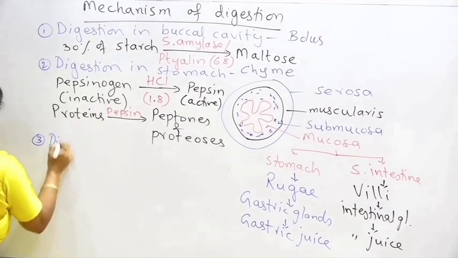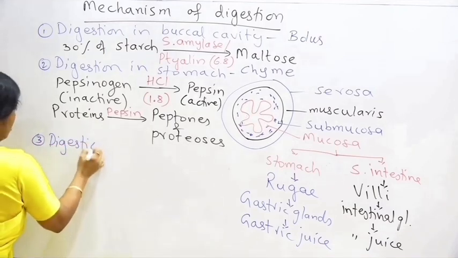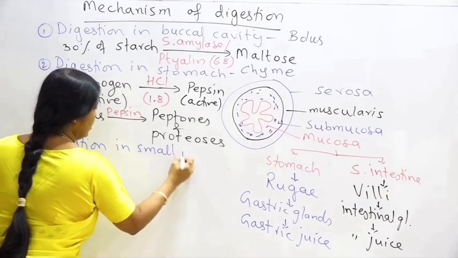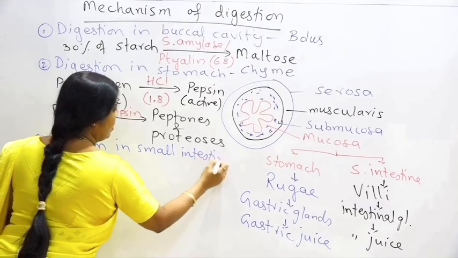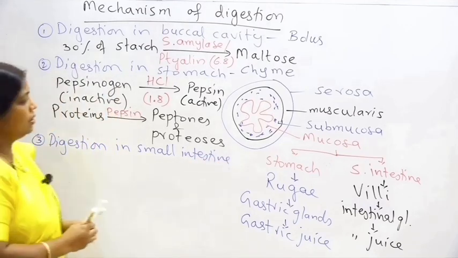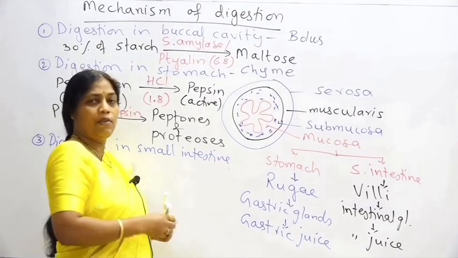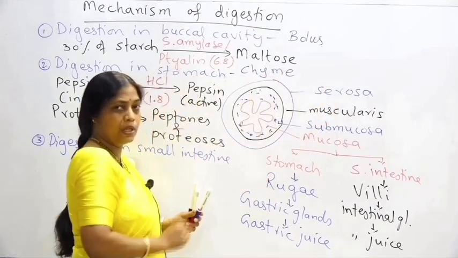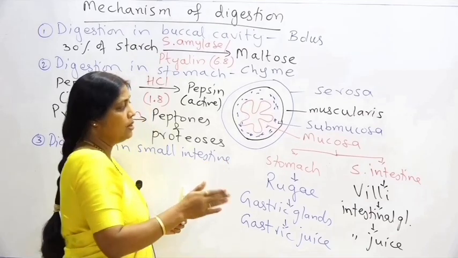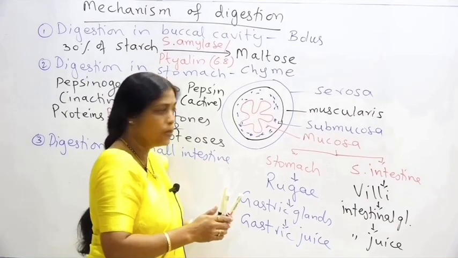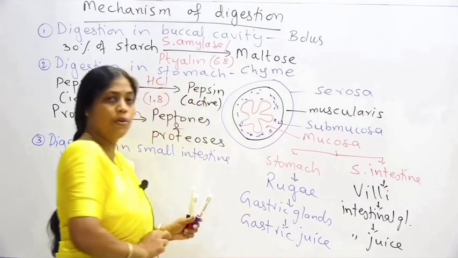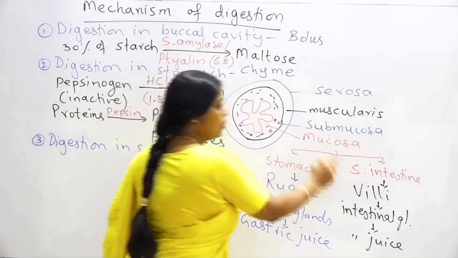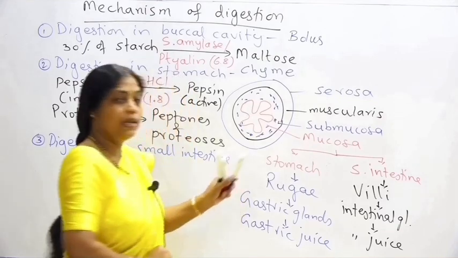Digestion actually gets completed in the small intestine. As I said, when you take the transverse section of the stomach or intestine, you can find on the outer side the serosa, inside it the muscularis, then the third layer is the submucosa, and the innermost layer is the mucosa. The mucosa of the stomach has gastric glands, and the mucosa of the small intestine has intestinal glands.